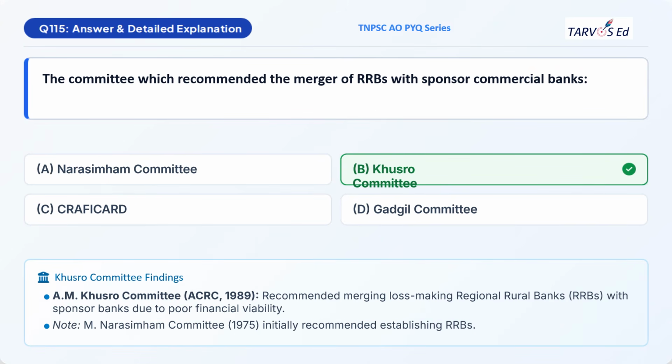Here come the explanations. The Agricultural Credit Review Committee in 1989 was headed by Khusro. He was appointed by the government to study the credit that is given to the agricultural sector. What he recommended is that the RRBs which have poor financial viability should be merged with their sponsor banks. That is, the bank which contributes 35% of the fund of the RRB should take care of the RRBs whose performance is poor. And we discussed this already. The Narasimham Committee was the initial committee that recommended RRB in the year 1975.